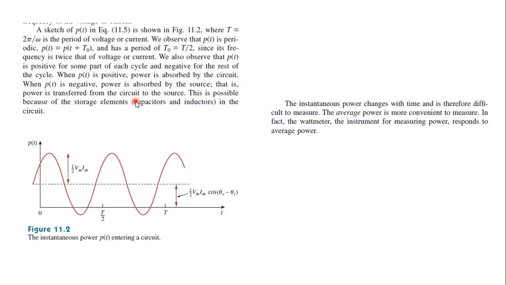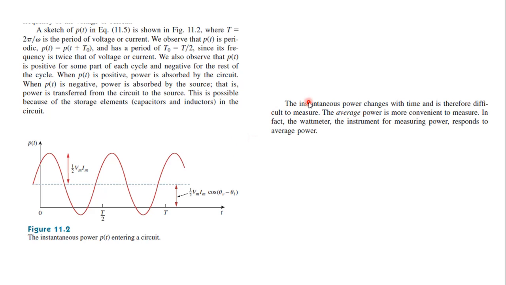Why this happens is because we know that resistors, inductors and capacitors are the circuit elements predominantly used in any type of circuit, and the capacitors and inductors are storage elements. So they have the capability to store energy. So when the cycle is negative, whatever energy was stored in the capacitor and inductor will be given back to the source. So when power is negative, power is transferred from the circuit to the source.